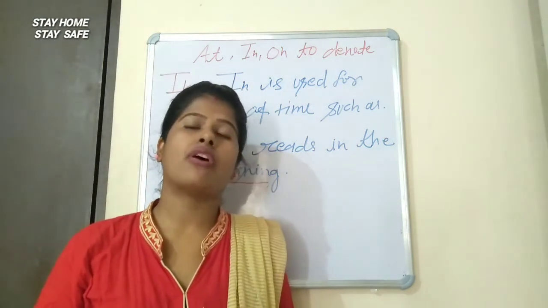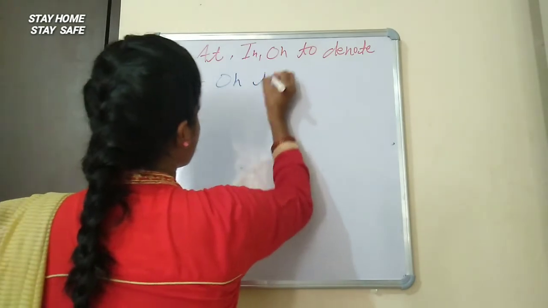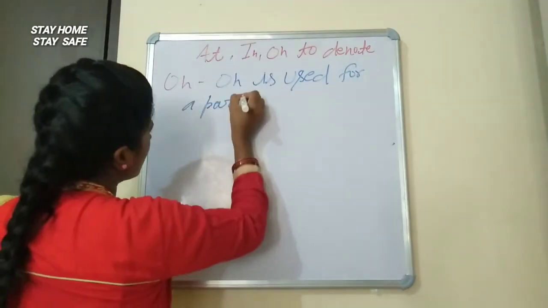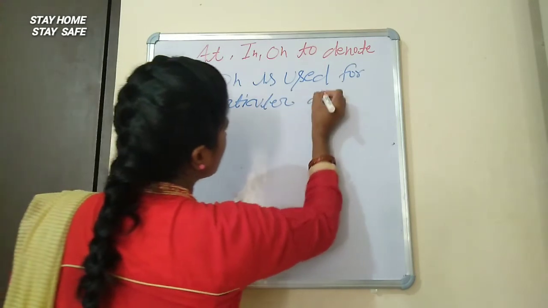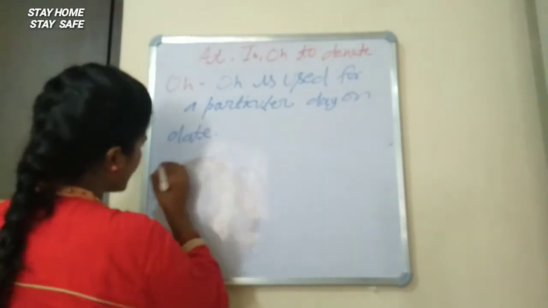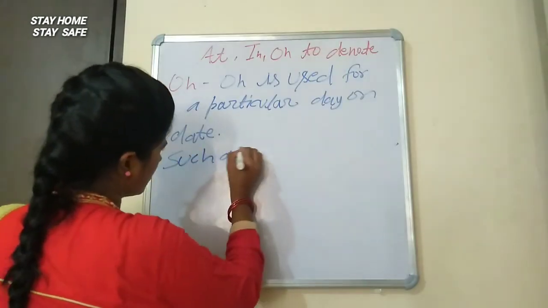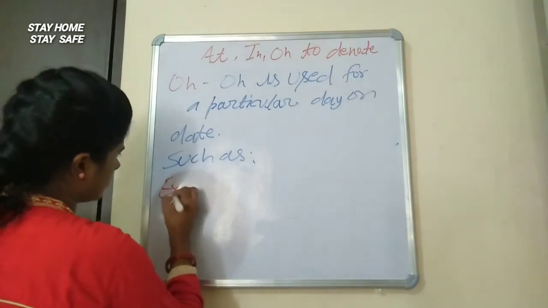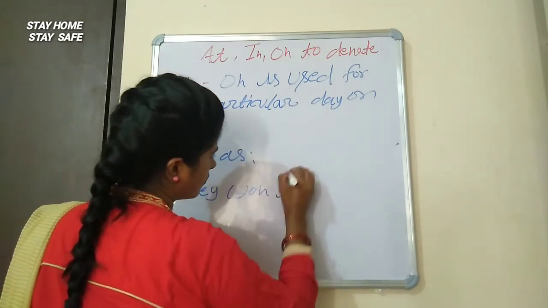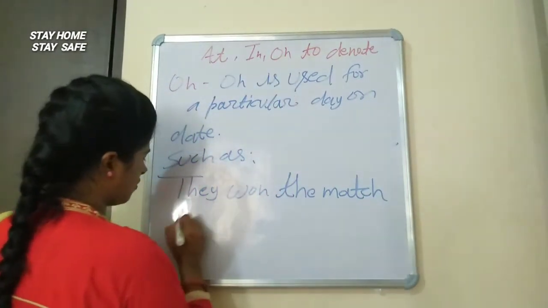On is used for a particular day or date. Okay, on is used for a day or date, such as, for example, they won the match on Monday.